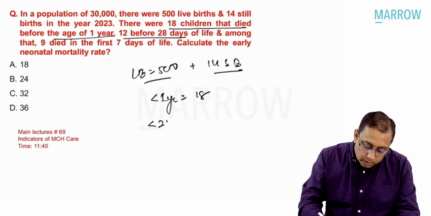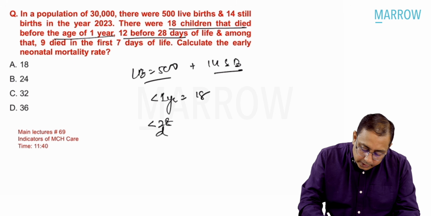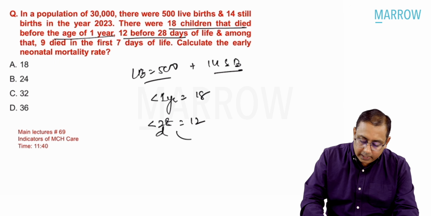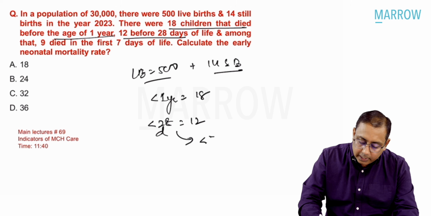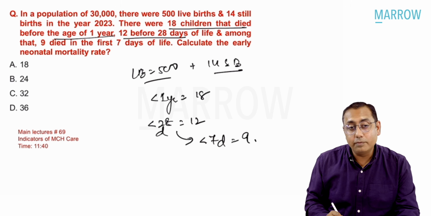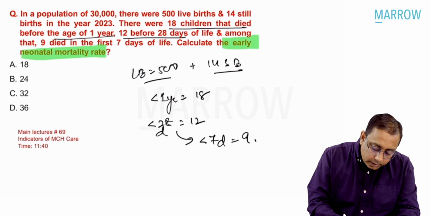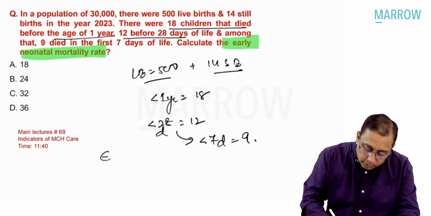Okay, out of this 1 year, within 28 days, there were 12 deaths, and among that, 9 died within the first 7 days. 9 children died within first 7 days. Calculate the early neonatal mortality. You already know what is early neonatal mortality.